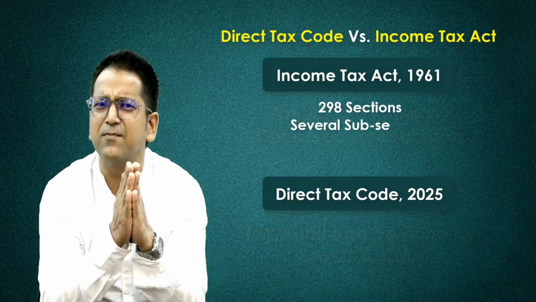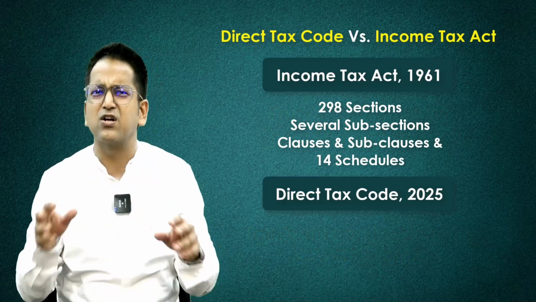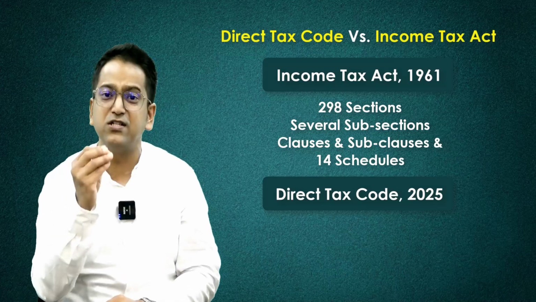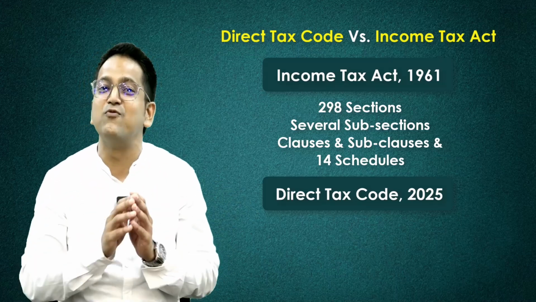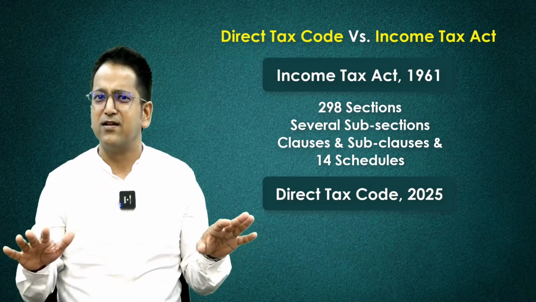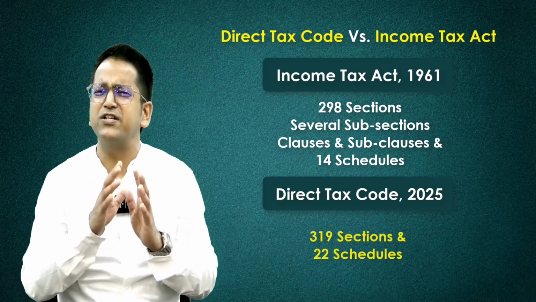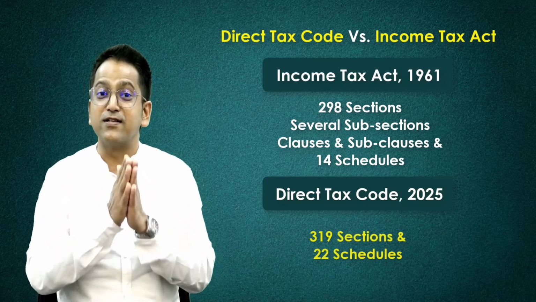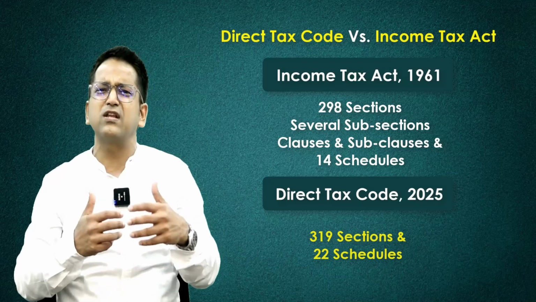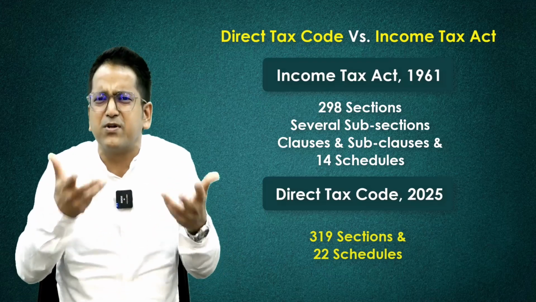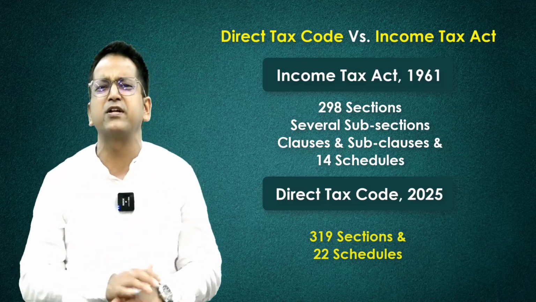The existing Income Tax Act has 298 sections and several subsections, clauses, subclauses, and moreover 14 schedules. The Direct Tax Code will remove all clauses and subclauses. No hassle at all. It will have only 319 sections and 22 schedules. It's a step towards clarifying the law because too many clauses and subclauses make the law complex, leading to many false interpretations. Lawsuit and false case filing scope is also expected to decrease.